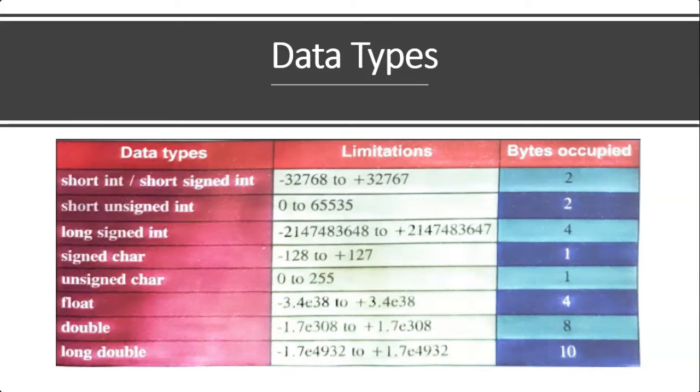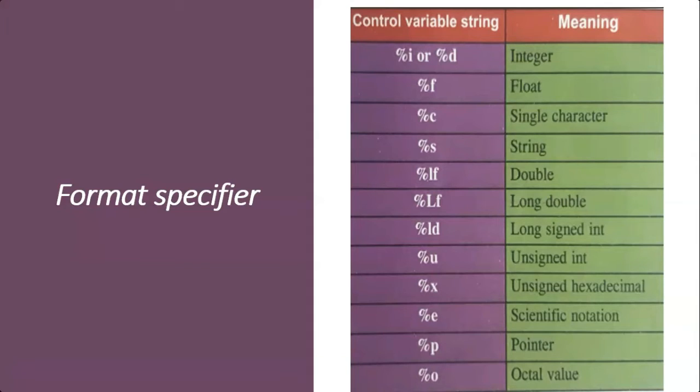Modifiers. The storage of data in any data type can be altered by using modifiers. The modifiers are signed, unsigned, long, short. Format specifiers. Format specifiers are individual composite symbols, also known as conversion specifications, which represent data types. These strings also define how the input and output data is to be interpreted internally. Some of the control strings and their meanings are given as follows. So from the picture you can see the control strings and their meanings.